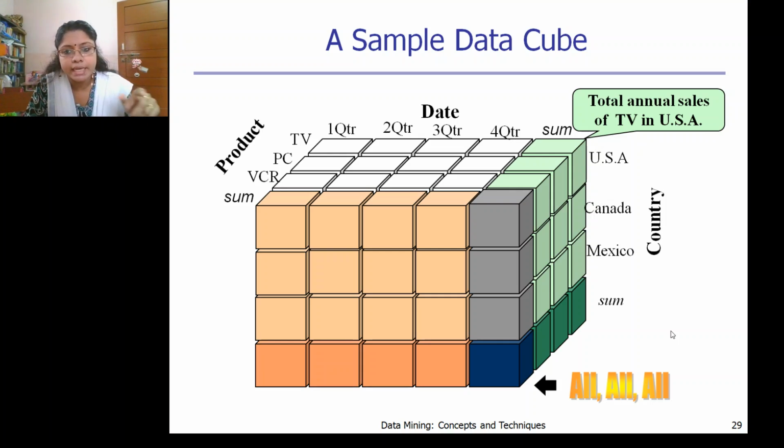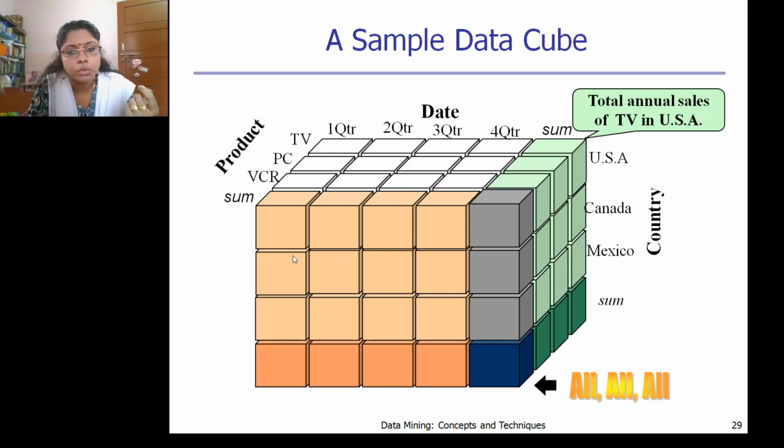Okay, based on each country, in this particular cube, you will get the total annual sales of TV in USA. Here, you will get the total annual sales of PC in USA. Here it will be VCR. So here it's for Canada, here it's for Mexico, and here is the total sum. So each cube will give you the annual sales details.